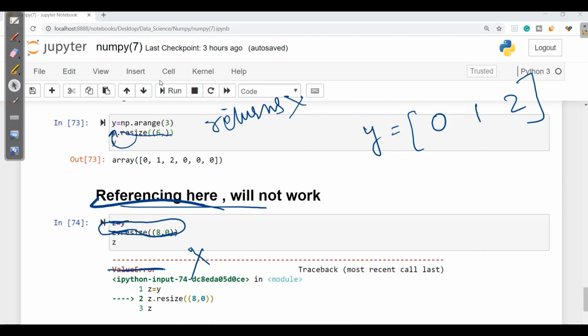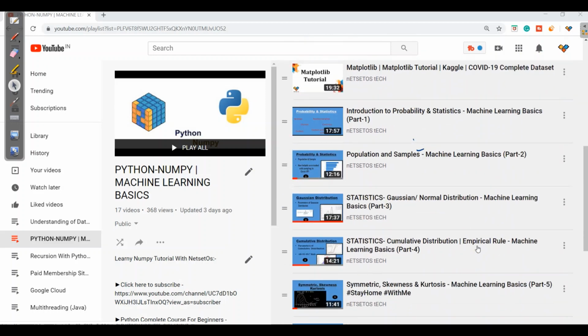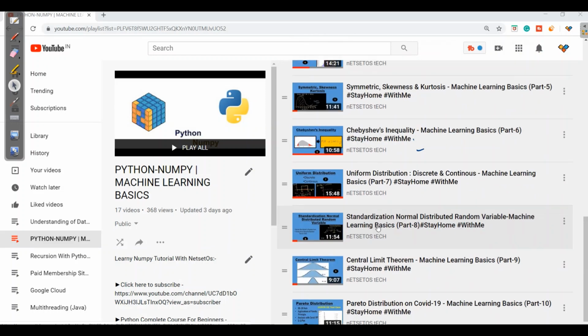Now, after NumPy, I'll be coming up with Pandas series, and I'm also coming up with a new concept on machine learning basics in a very descriptive way.